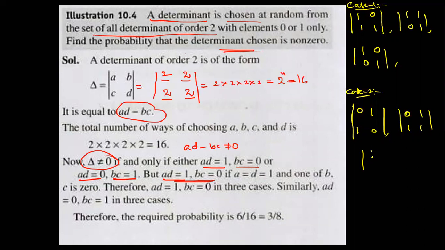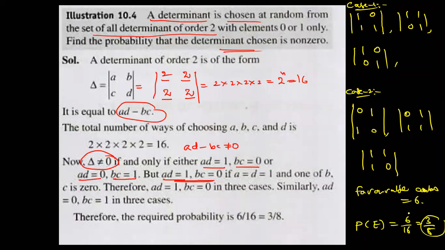What is that? 1, 1, 0. So how many cases? So favorable cases, how many are there? 6. Therefore, the required probability is how much? 6 by 16. So these types of models you can expect. Sometimes they ask for the determinant being 0.